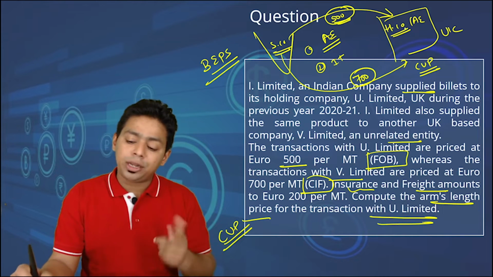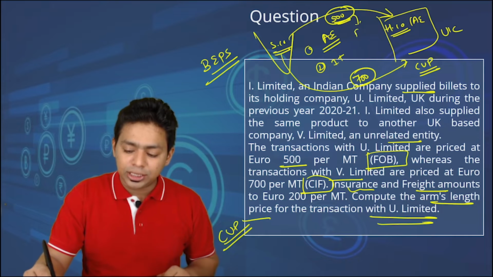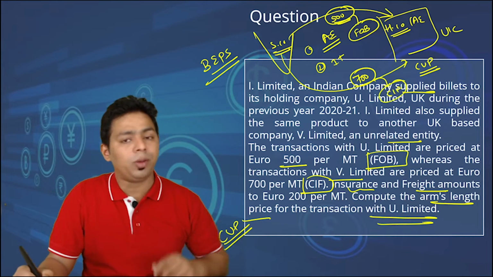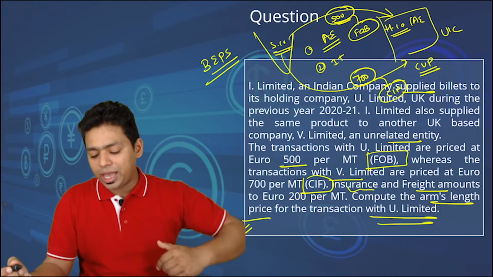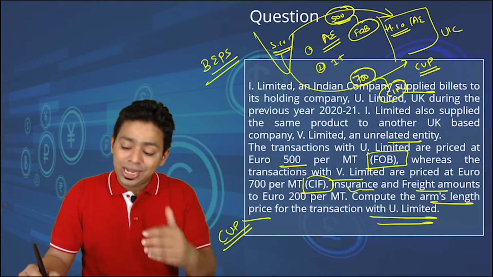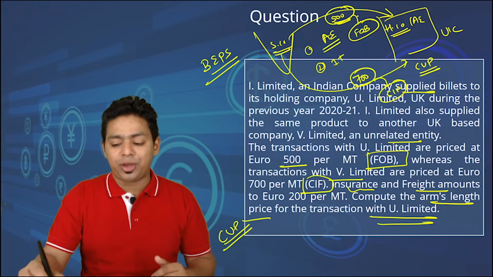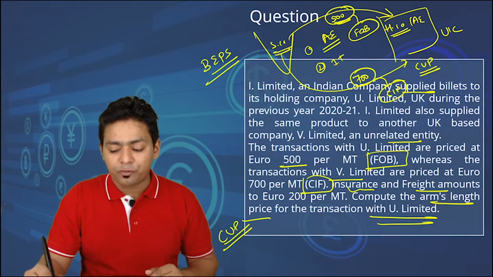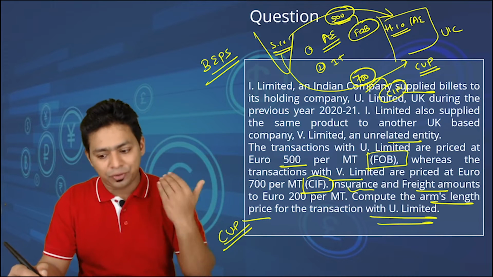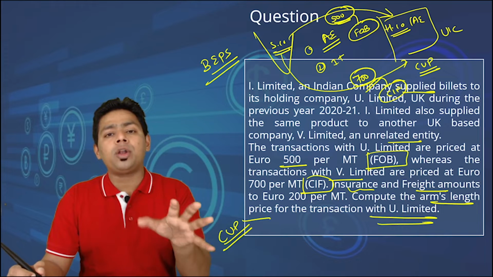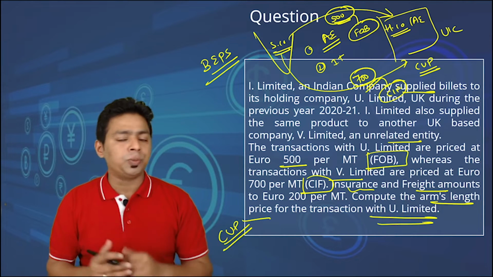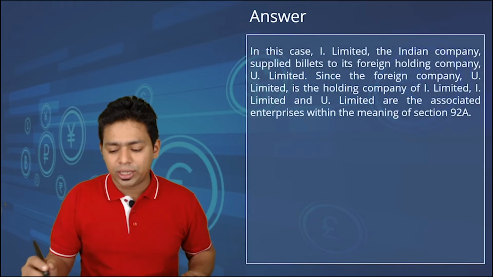You can see very clearly that you are charging 200 less to your associate enterprise, and that's something we have to evaluate. But the point here, my dear friend, is that this is the FOB price and this is the CIF price. Obviously the CIF price will be higher than the FOB price, and they have given the data also that the CIF price is higher by 200. When it is exactly higher by 200, if I subtract 200 from my comparable price, it will become 500 only. So my arm's length price is actually 500, meaning thereby I am not manipulating. The Indian company is not manipulating with this transfer pricing mechanism. Okay, let's look at the answer.